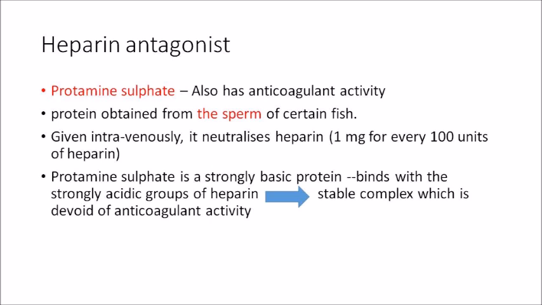Given intravenously, it can neutralize heparin. 1 milligram of protamine sulfate is enough for 100 units of heparin. So protamine sulfate is a basic protein which binds with the acidic group of heparin. This forms a stable complex which does not have any anticoagulant activity. But the molecule protamine sulfate per se has anticoagulant activity. Okay, clear?